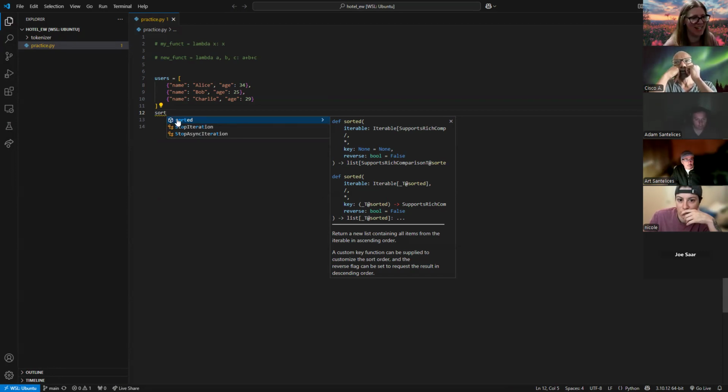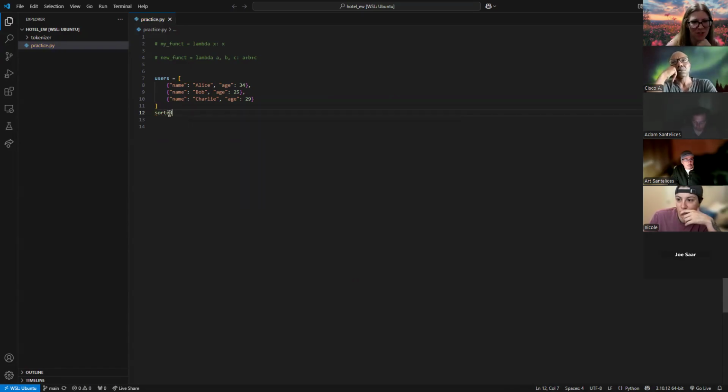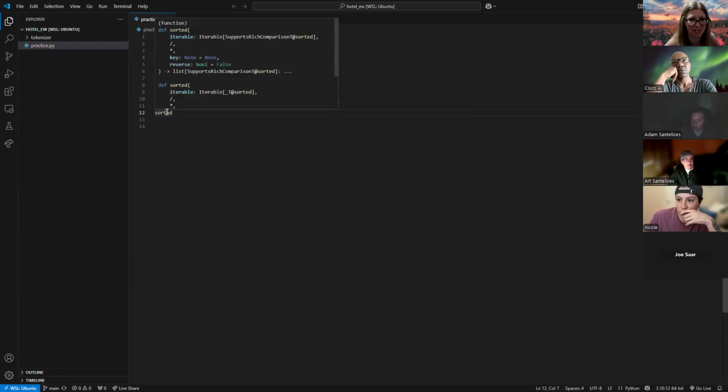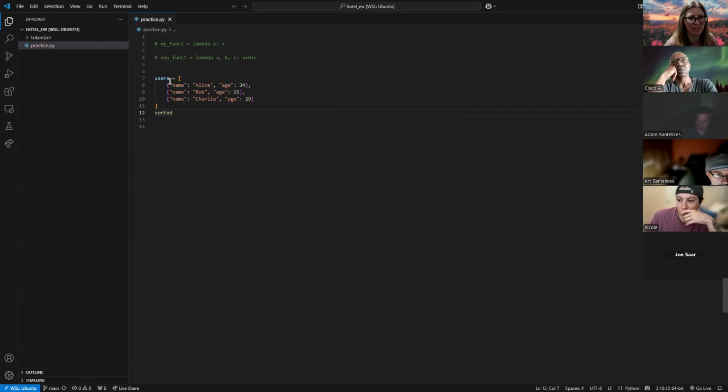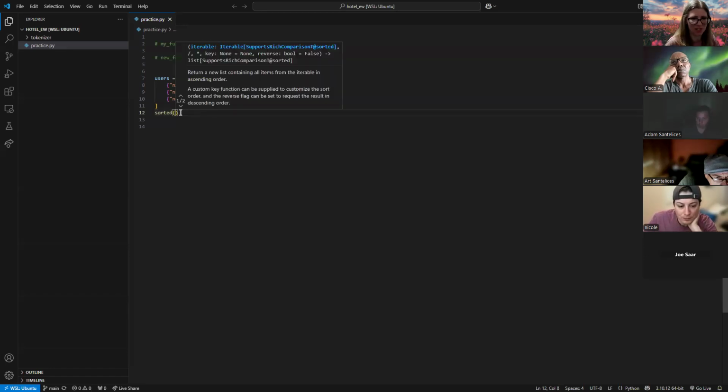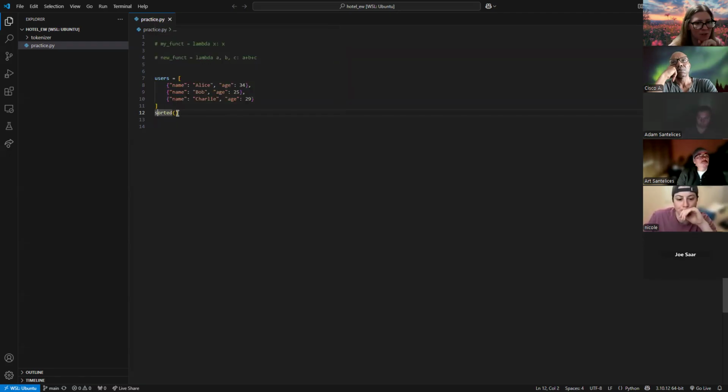You're so helpful. So there is a sorted function that is built into Python that we can use. As we hover over it, we can see sorted takes in an iterable and a key and returns to us a new list. And we can see this is a list, right? It's surrounded by these square brackets. So this is a list, an iterable, that we can use. So we can use sorted on this. Okay, so that's the route I'm gonna go. I want to use sorted.